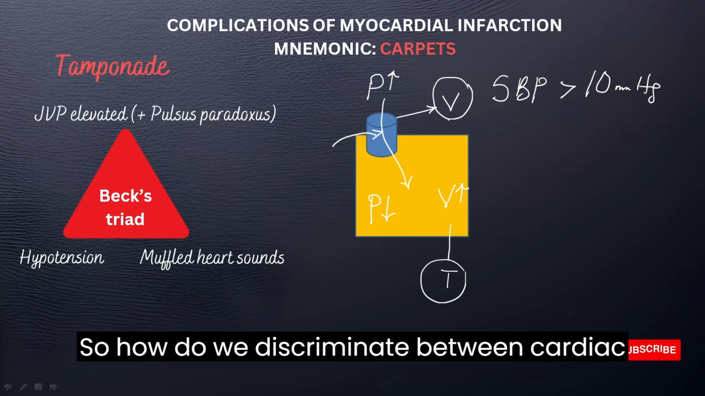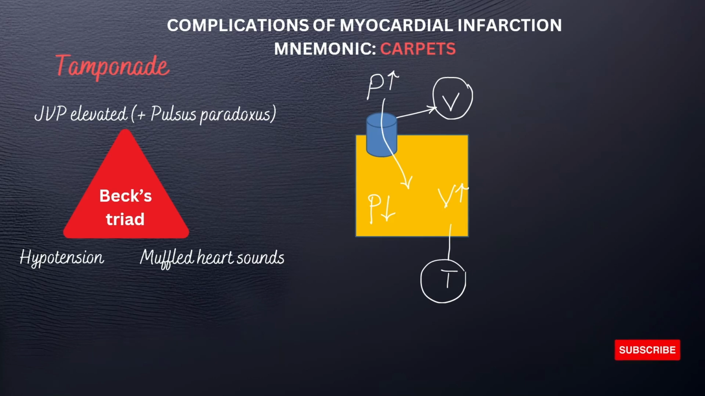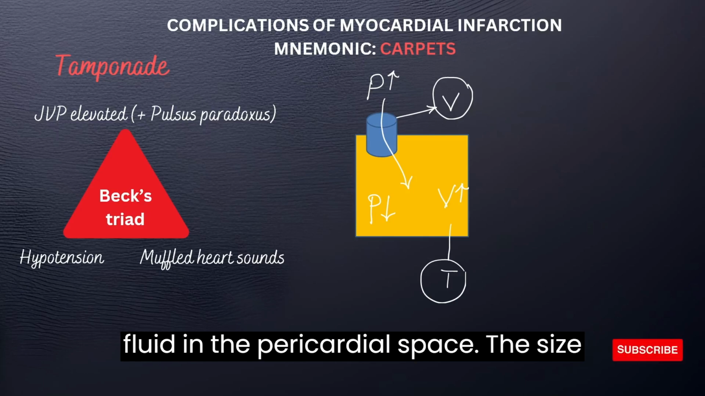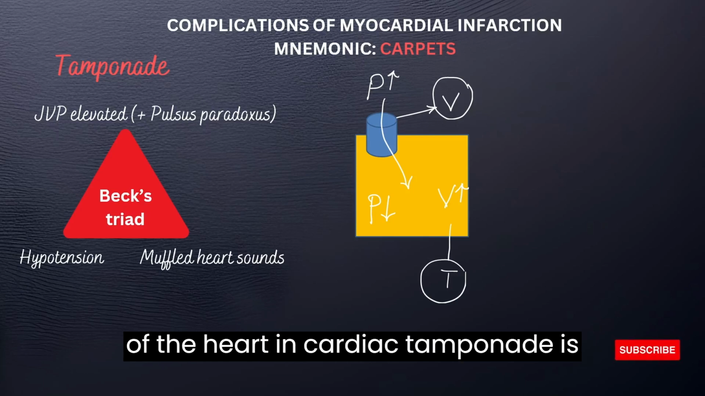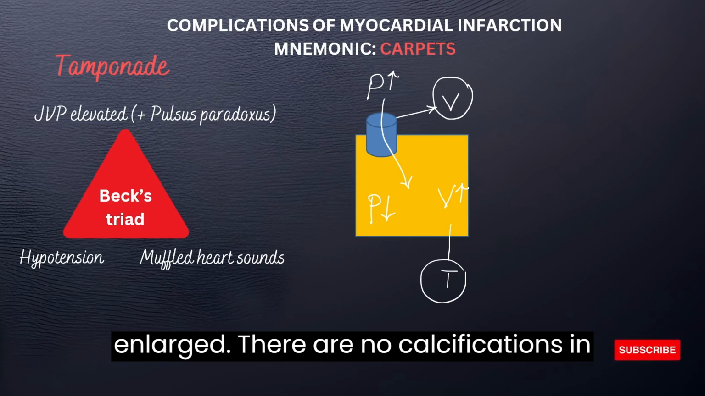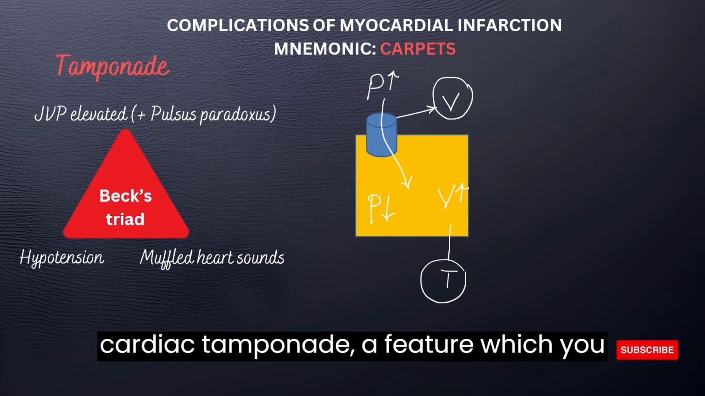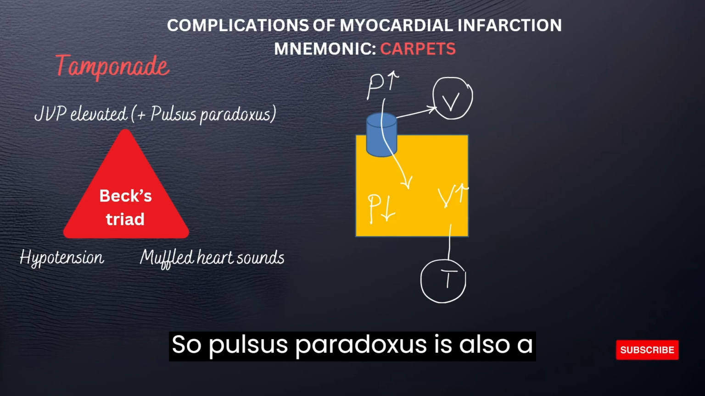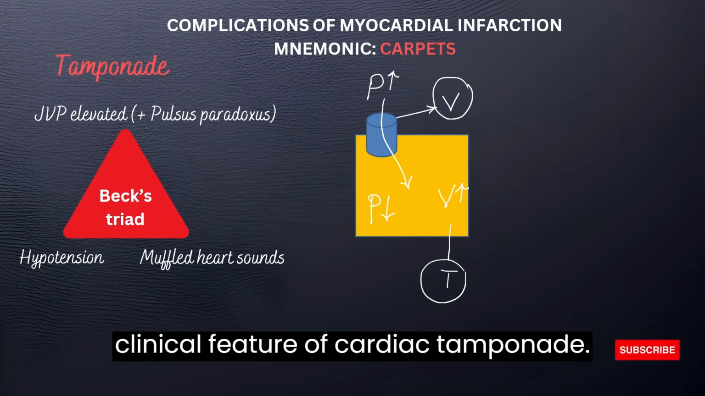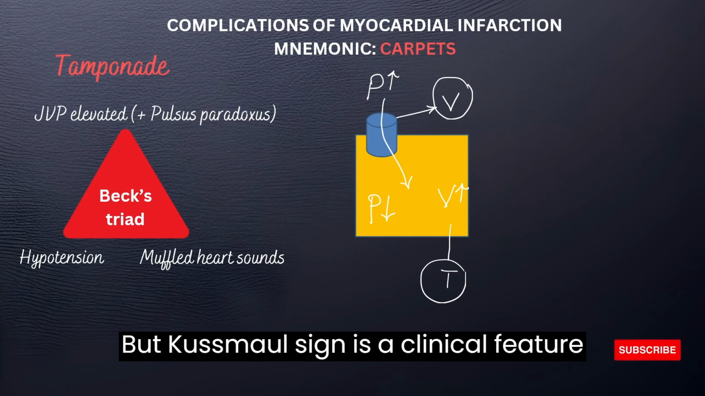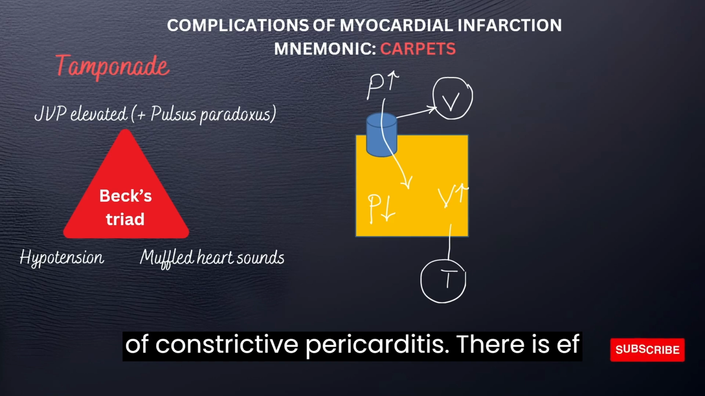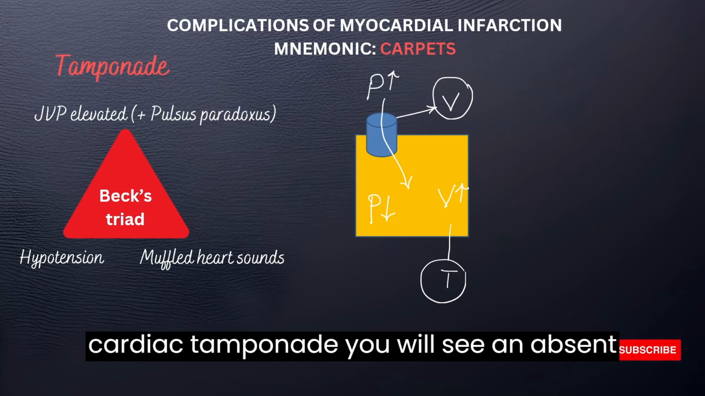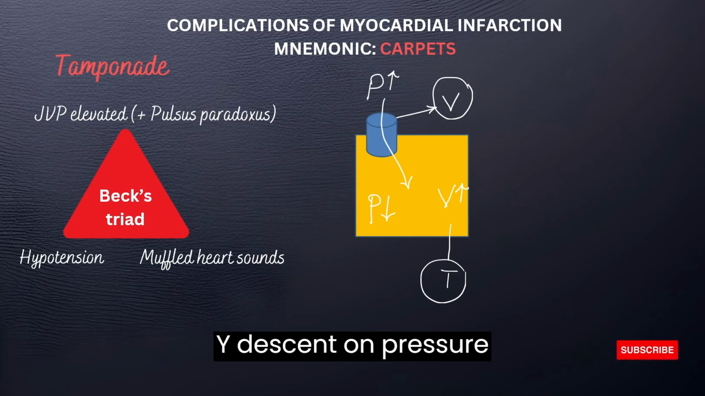So, how do we discriminate between cardiac tamponade and constrictive pericarditis? The onset of cardiac tamponade is acute as a result of a rapid accumulation of fluid in the pericardial space. The size of the heart in cardiac tamponade is enlarged. There are no calcifications in the pericardial wall in cardiac tamponade, a feature which you see with constrictive pericarditis. Pulsus paradoxus is a clinical feature of cardiac tamponade, but Kussmaul's sign is a clinical feature of constrictive pericarditis. There is effusion in tamponade, but no effusion in constrictive pericarditis. In cardiac tamponade, you will see an absent Y descent on pressure tracing.